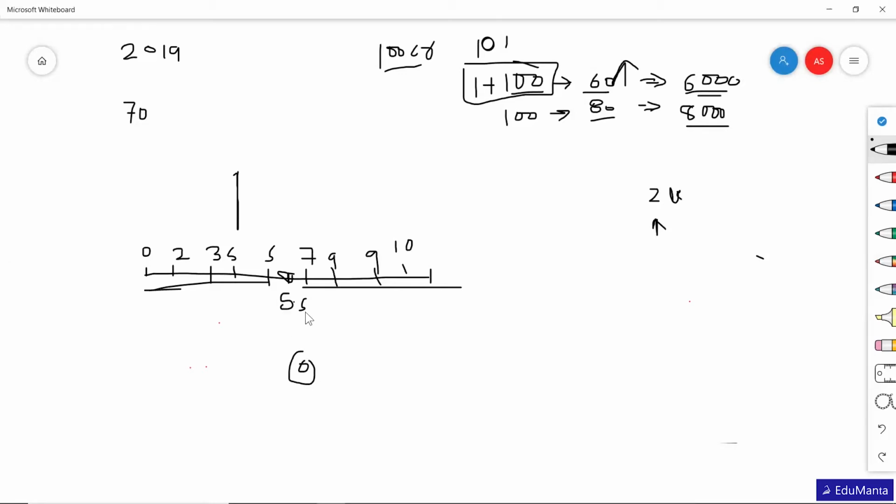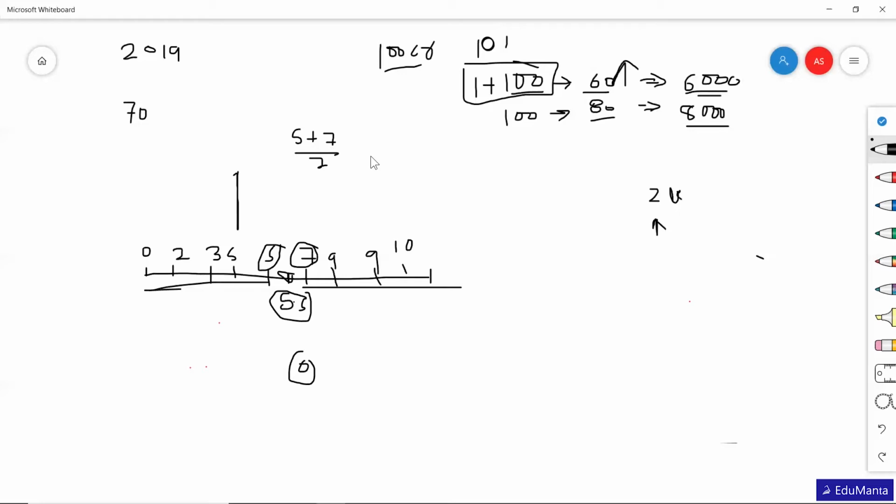But here it is 10 students, an even number, n is even. So we need to take the value at the 5.5 position. So at the fifth position there is 5, at the sixth position there is 7. So what we need to do is add 5 plus 7 divided by 2. So this will be our median. Okay, so what does the median say?